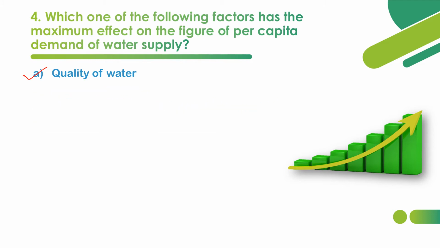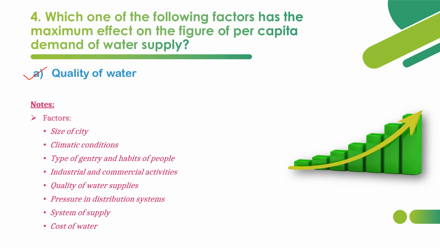Now let's see some other factors that affect the per capita demand. Size of city. Whenever the city size gets larger, the demand will be larger. Climatic conditions. In summer, there will be more requirement of water. In winter, there will be less requirement of water. Type of gentry and habits of people. More sophisticated high class people will use more amounts of water, so that affects the per capita demand. If a community is using a flushing type system, then there will be more requirement of water, so it changes with respect to the habits of people.